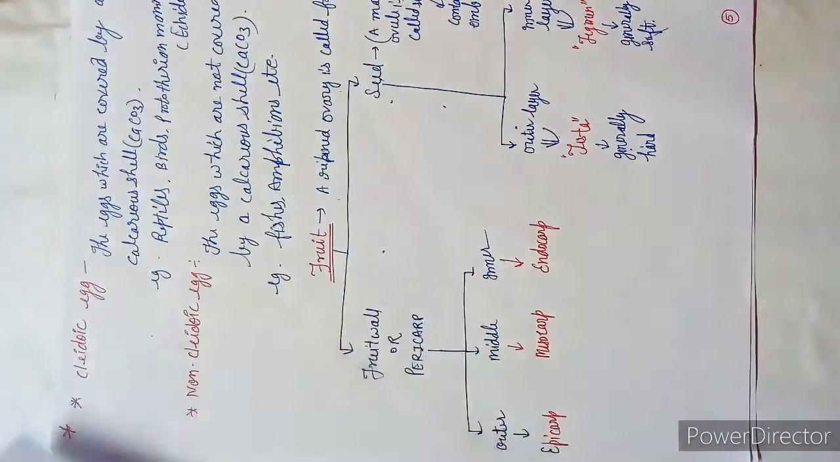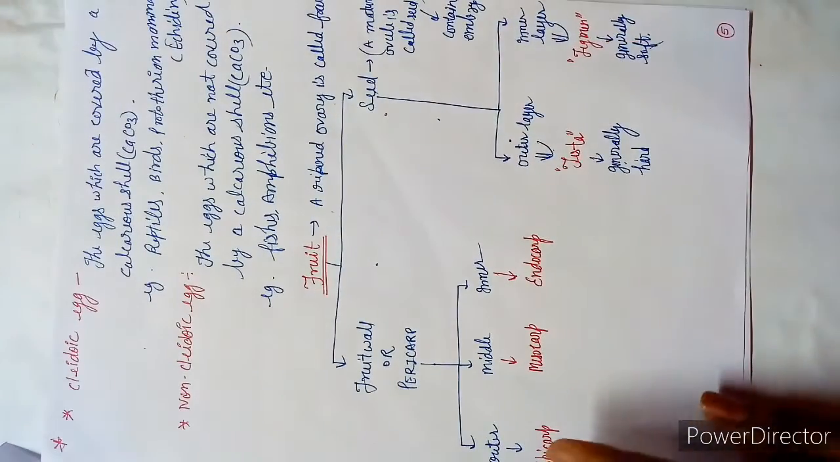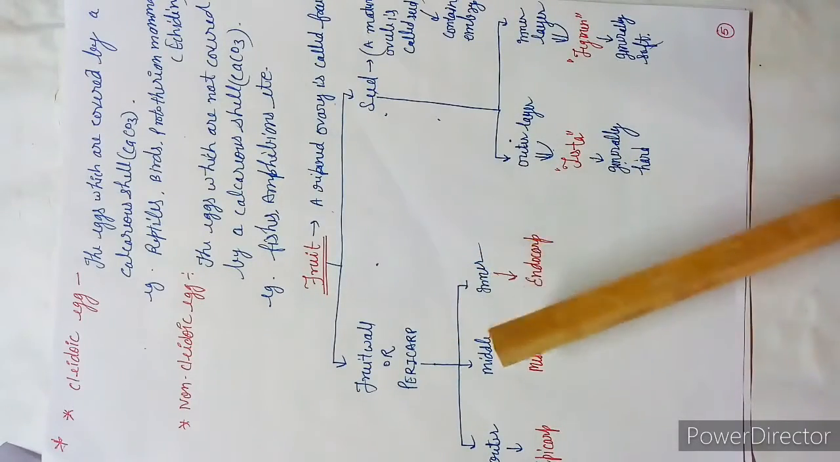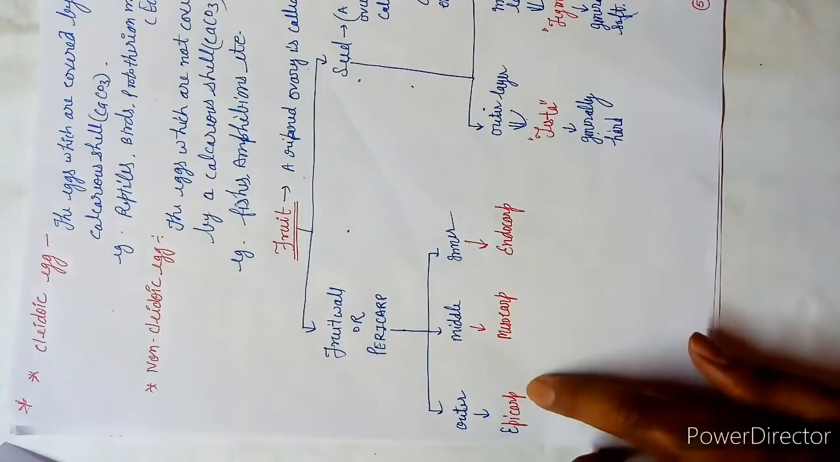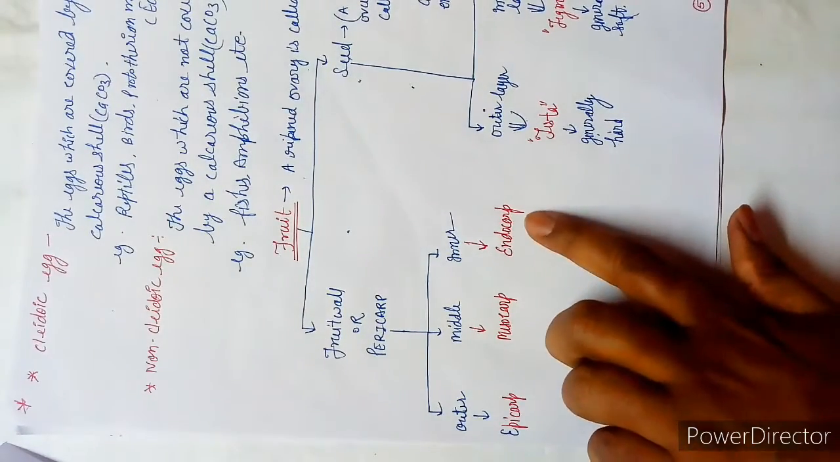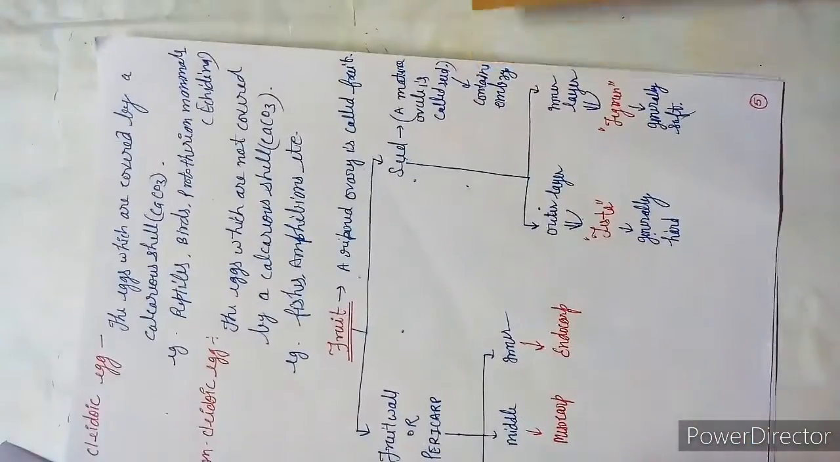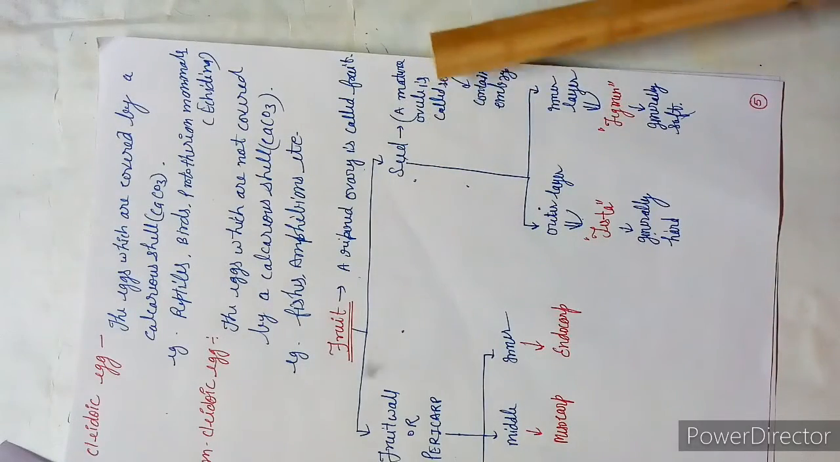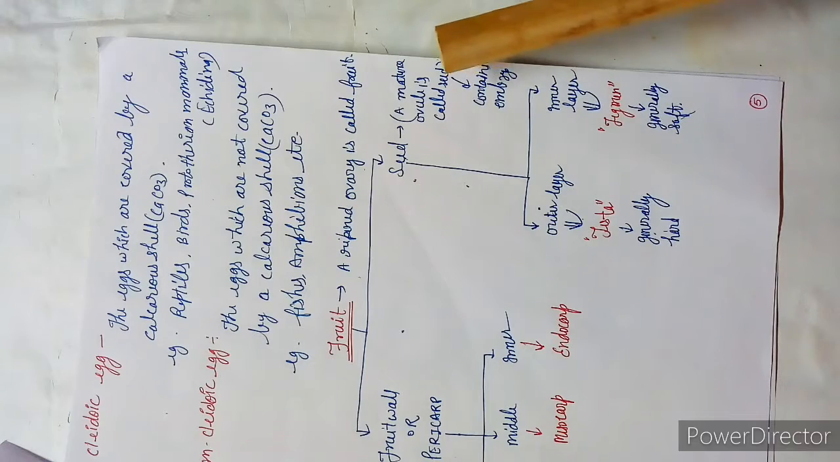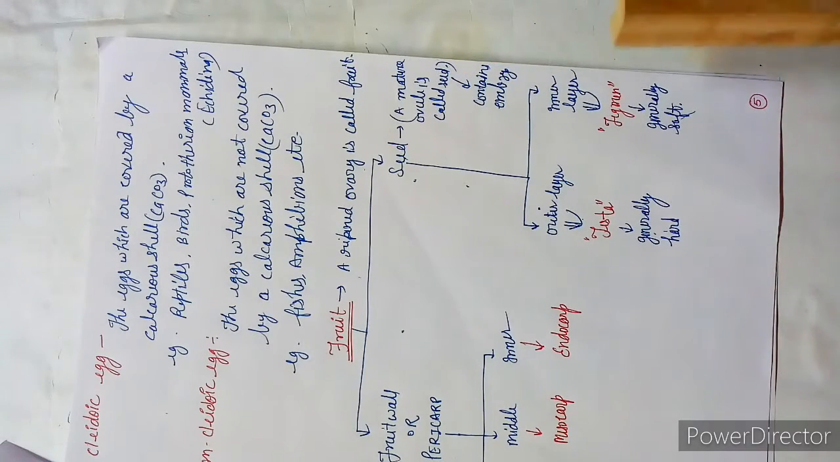So just study about this. Fruit valve or pericarp. Pericarp is divided into three parts. The outermost layer is the epicarp, then mesocarp, then endocarp. Okay students, and there is the fruit seed. A mature ovule is called seed. Seed contains the embryo. We will be discussing it in chapter number 2 in very much detail.